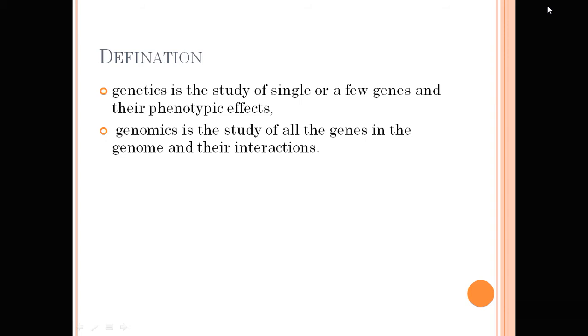The 23rd pair is alike only in female, who have two similar X chromosomes, whereas in male there is one X chromosome and one Y chromosome. So the X and Y are referred to as the sex chromosomes. So the 22 pairs are the autosomes, and the 23rd pair is the sex chromosome.